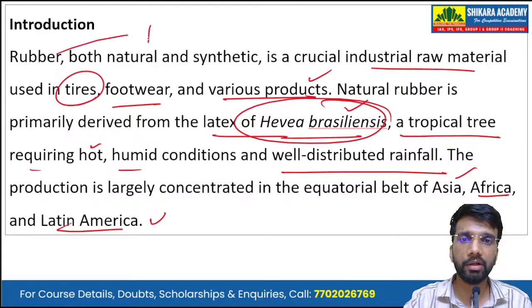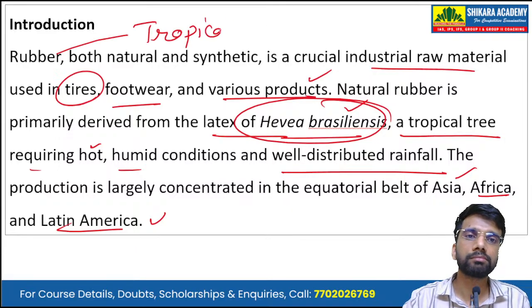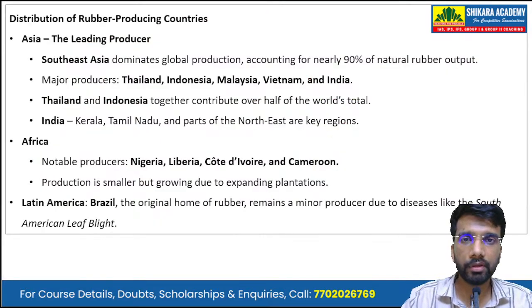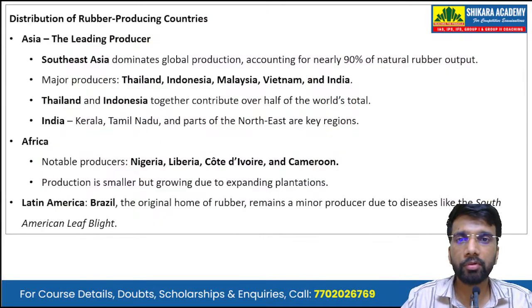So rubber is a tropical plant. Now, the distribution of the rubber producing countries. In Asia, which is the leading producer, Asia is the leading producer of rubber.